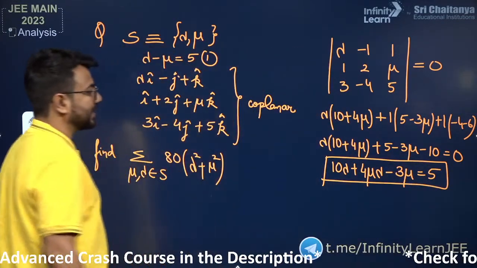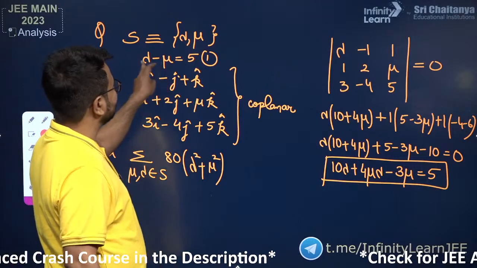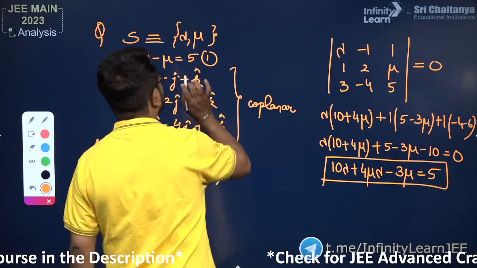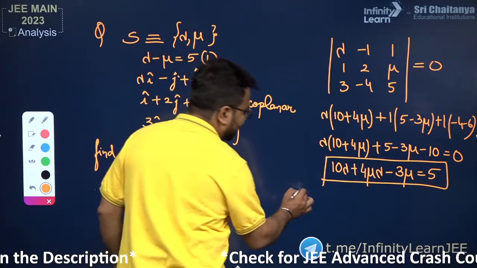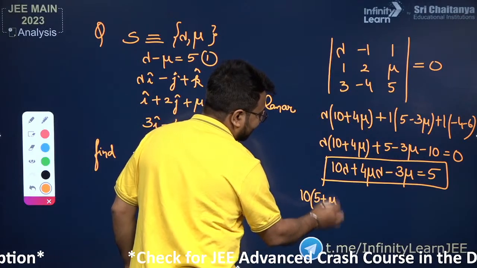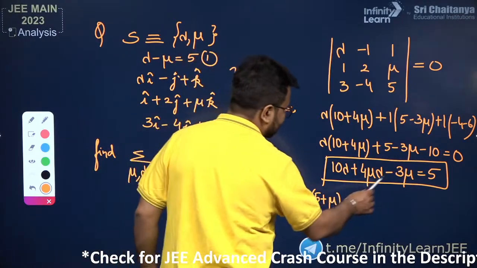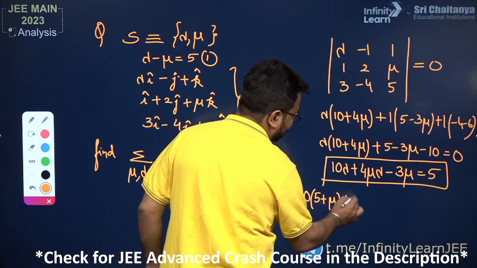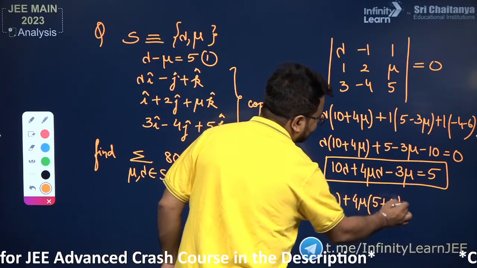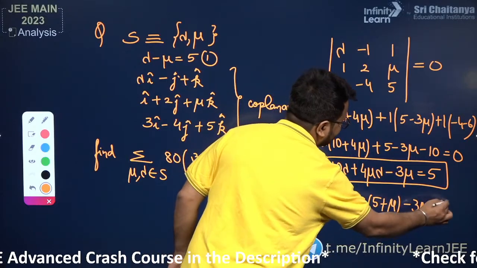Once you are able to understand this, we have another relationship, that is lambda minus mu is equal to 5. So I can just substitute the value of lambda as 5 plus mu. Wherever lambda is written, I can write 5 plus mu. So here also I am writing 5 plus mu, and here also in place of this lambda I am writing 5 plus mu. So I got a quadratic in one variable.